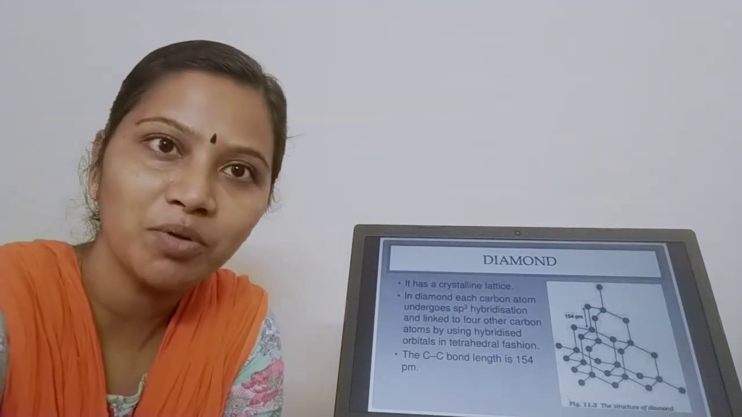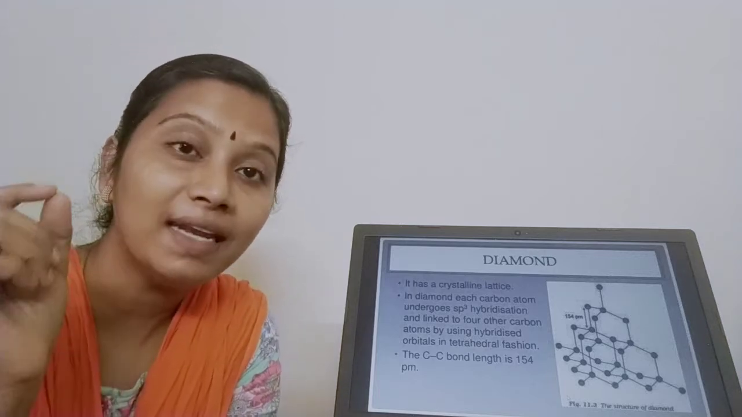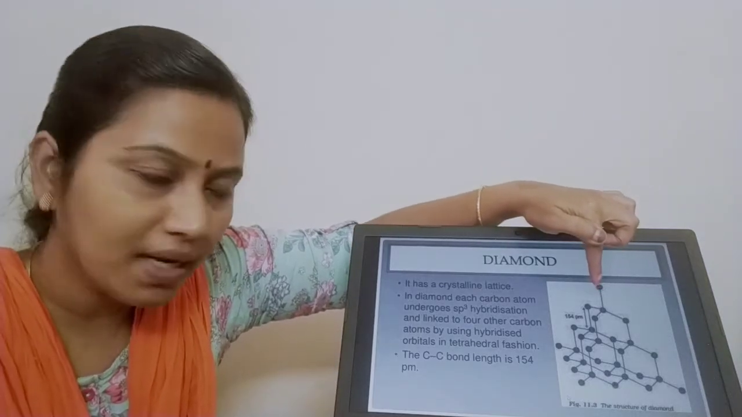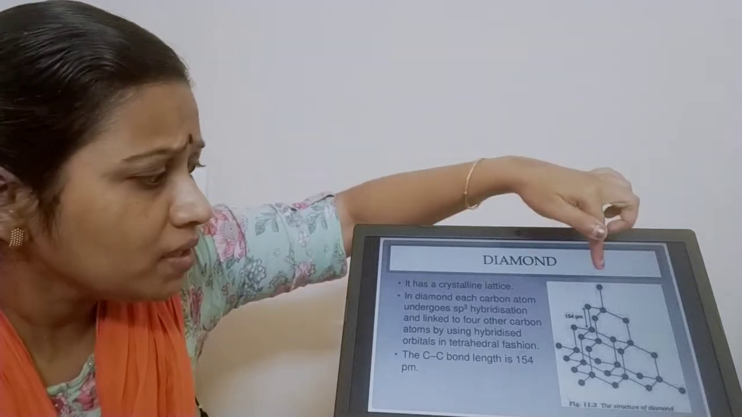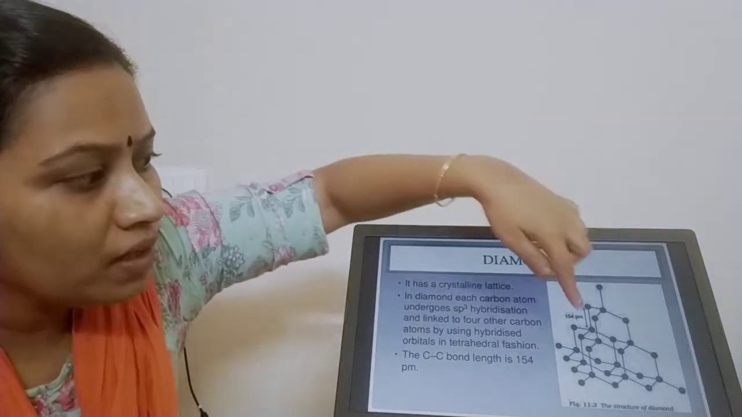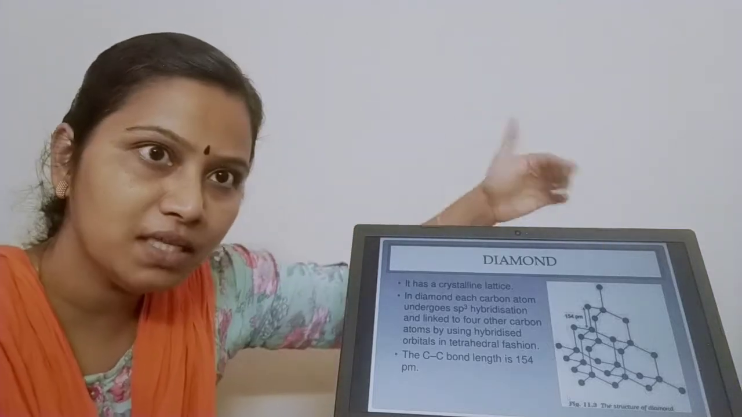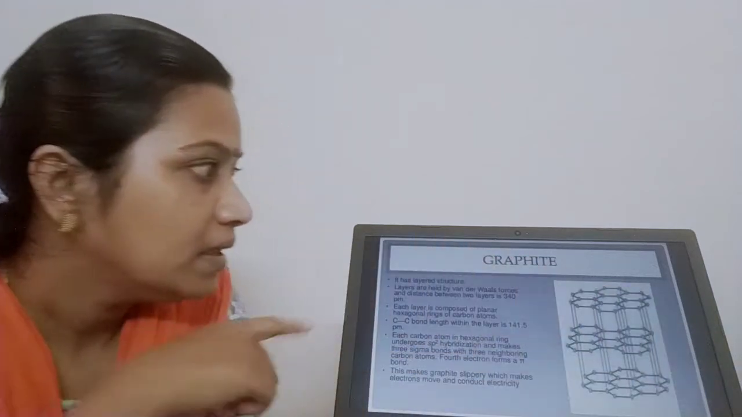What is this concept called? Carbon attached to other carbon is called catenation. One sp3 hybridized carbon atom binds with four different carbon atoms. The C-C bond length is 154 pm and they are all in a tetrahedral arrangement. Can you see the picture of diamond? Yes, children. Moving to graphite.